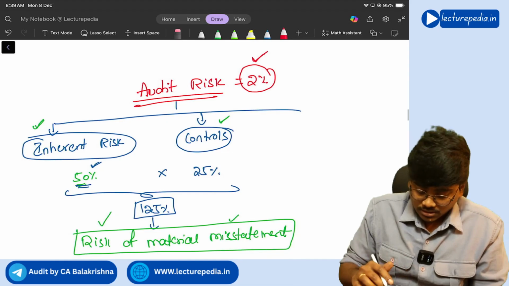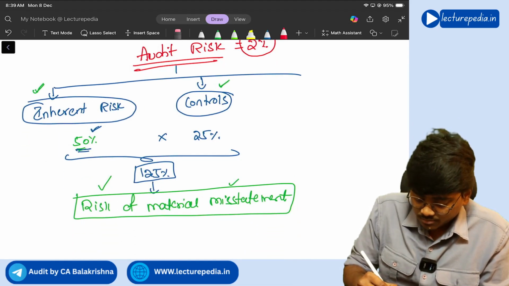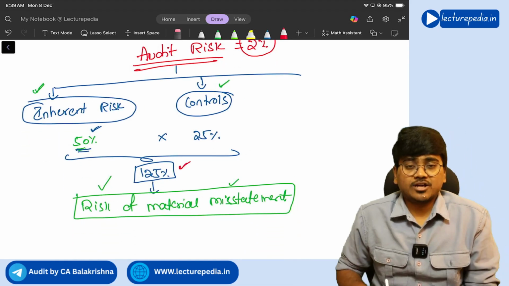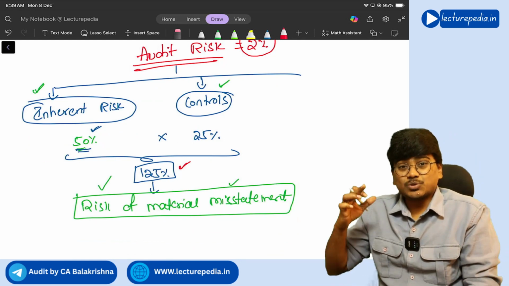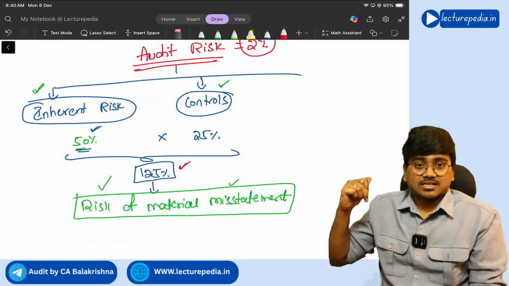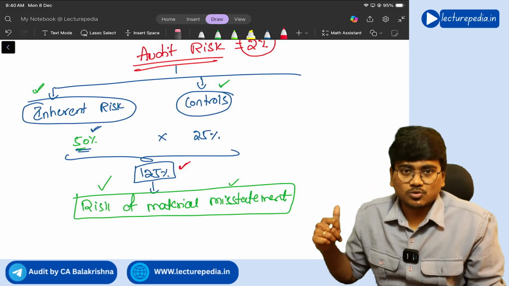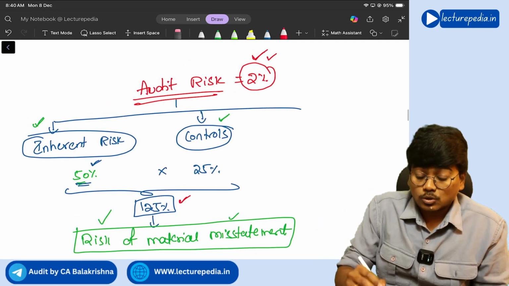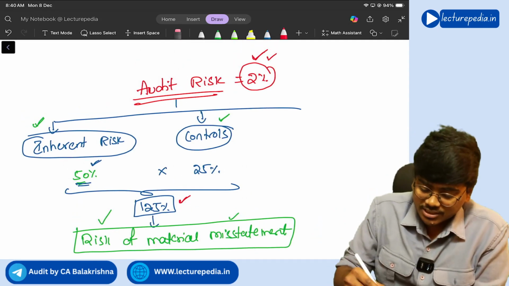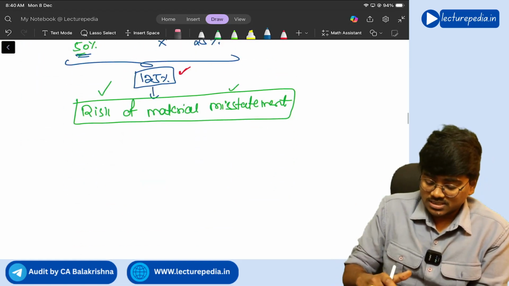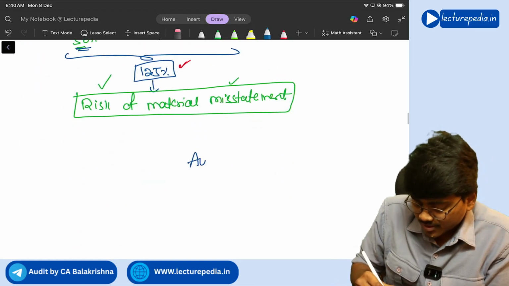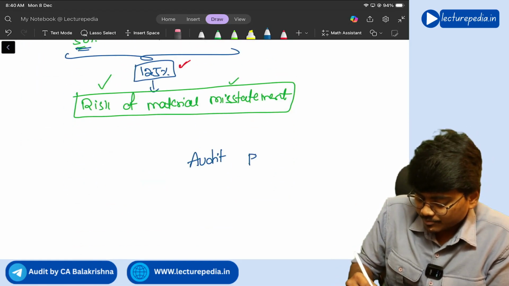Now here risk of material misstatement is 12.5%. Now he has to reduce this risk of material misstatement of 12.5% to 2%. How he can reduce it? He can reduce it by performing audit procedures.